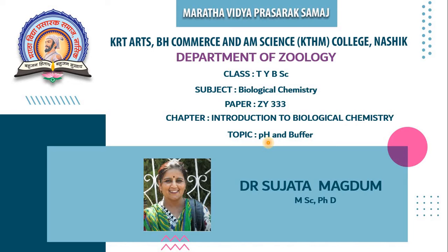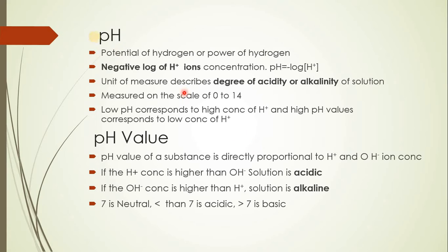Now, let us try to understand what is pH. P stands for potential, or it can also be stated to stand for power, and H denotes hydrogen. Therefore, pH in general I can say is potential of hydrogen or power of hydrogen. Now, to define this pH, we can say it is defined as the negative log of hydrogen ion concentration.